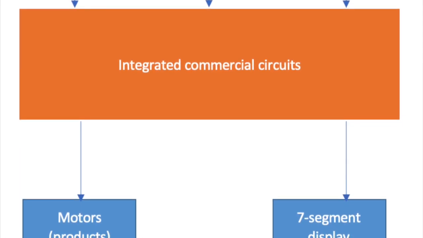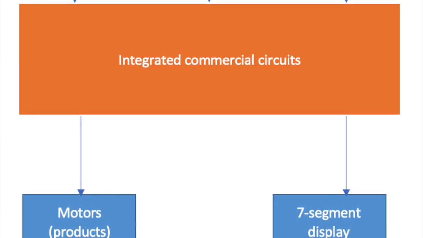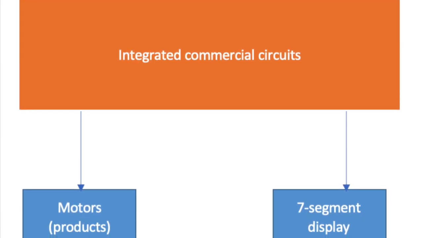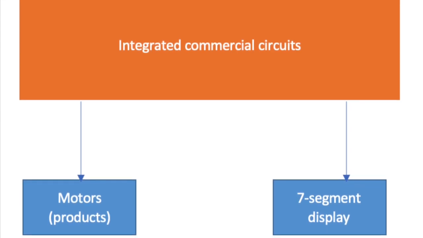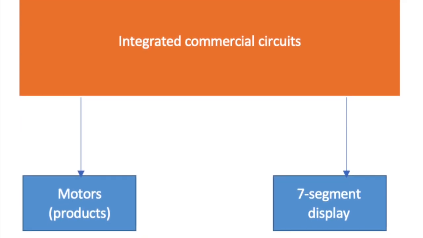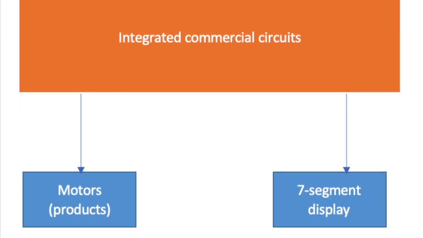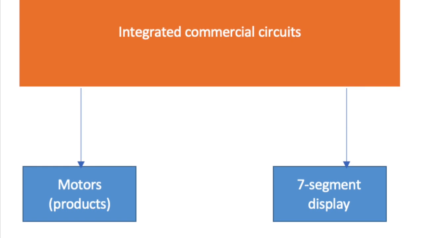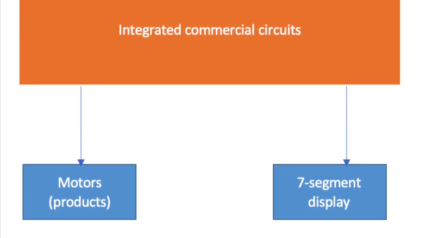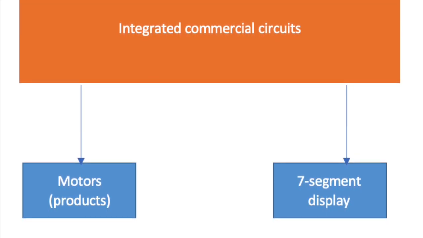The integrated circuits, as I mentioned, are the core of the simulation and are basically the 74LS components. The motors are the parts that will rotate in order to drop the product, and the 7-segment display will show the user the current selection of the inputs.